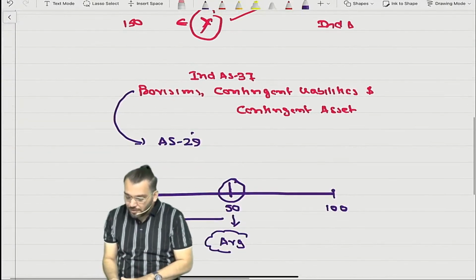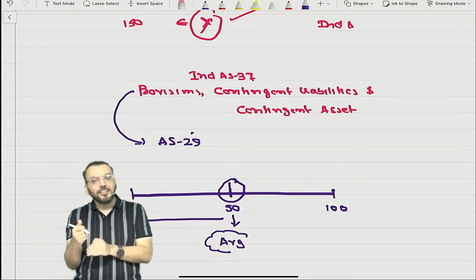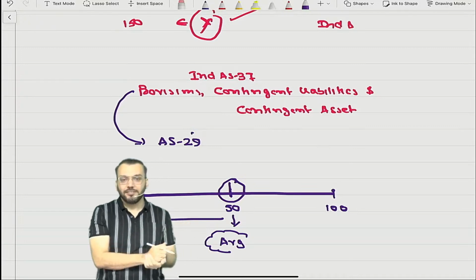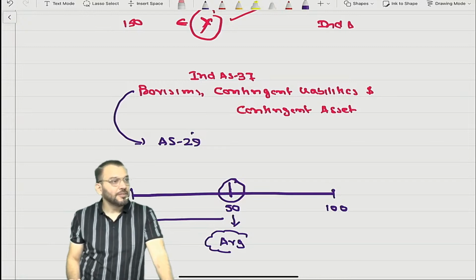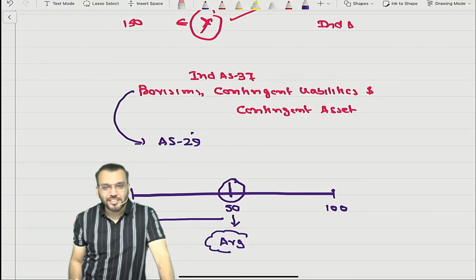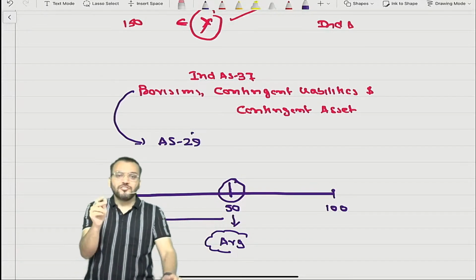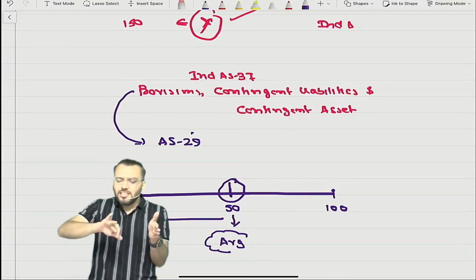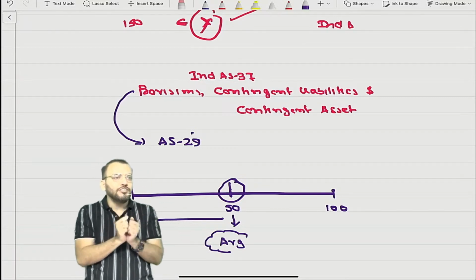So right now I am teaching you Ind AS 37, but before starting Ind AS 37, I am moving to accounting standards. Let us come to the first AS. Now in AS there was one AS 4. If you remember AS 4, what was the title of AS 4? Contingencies and Events Occurring After the Reporting Date. This AS 4 consists of two parts, contingencies and events occurring after the reporting date. Events occurring after the reporting date we are not discussing right now, we are discussing only contingencies.